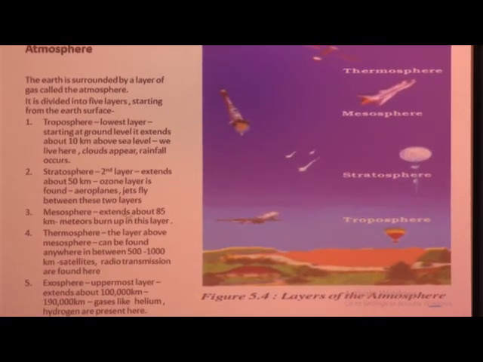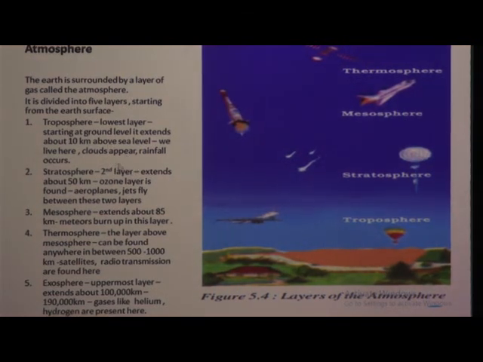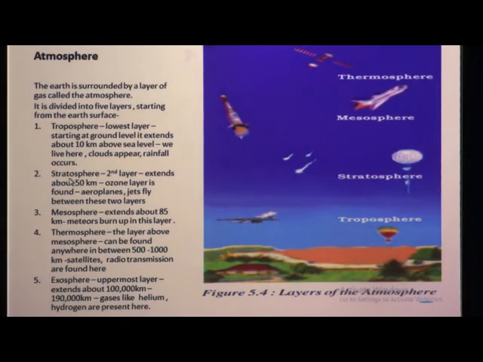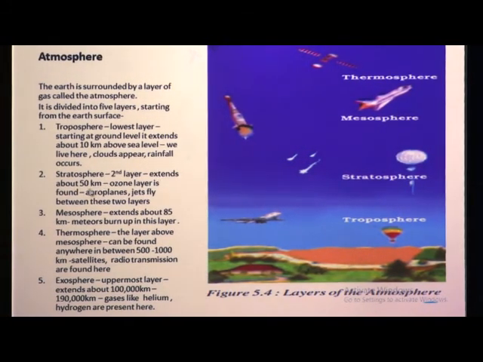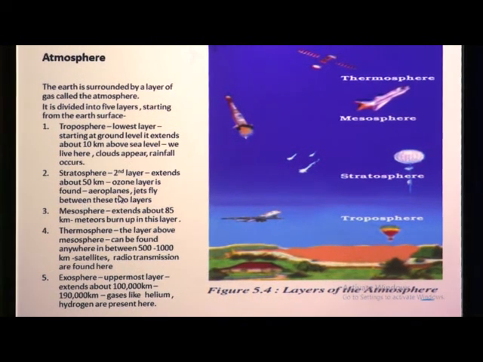So we will again revise those 5 layers. First is the troposphere, the first or lowest layer starting from the earth. It extends about 10 kilometers above the sea level, and we can find clouds and rainfall here. The second one is the stratosphere. It extends up to about 50 kilometers. The ozone layer is present here, which protects us from the ultraviolet rays of the sun.